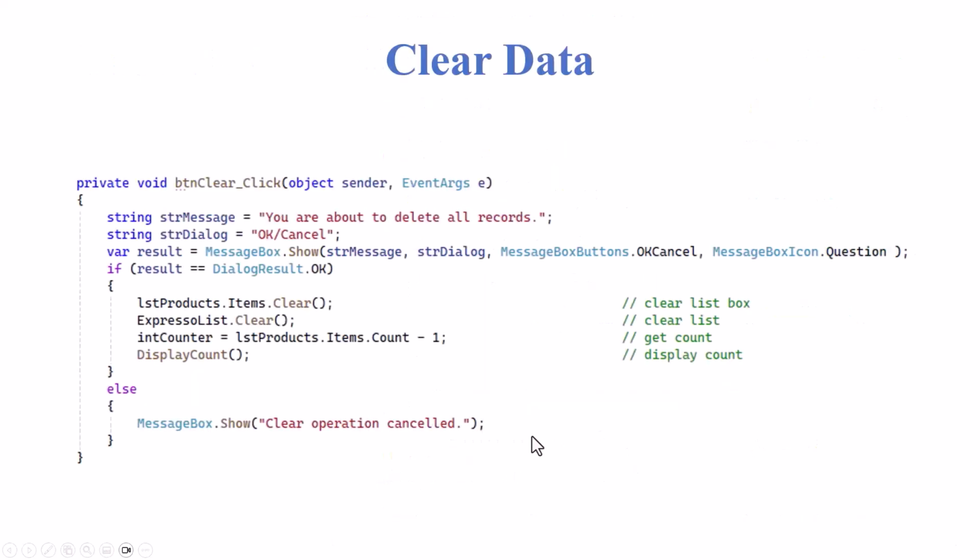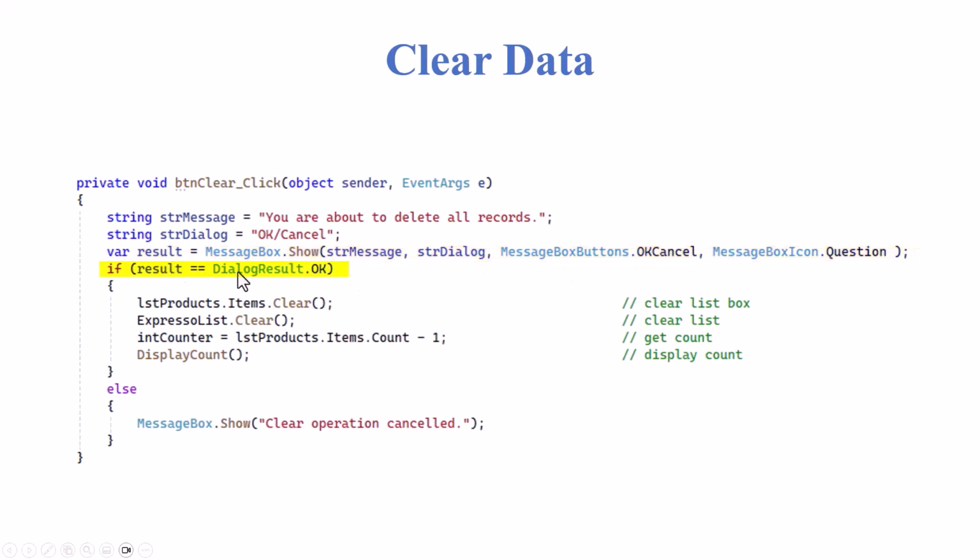To clear the data, pretty straightforward. We wanted to set up a message box here where we're going to warn the user that you're about to wipe everything out. So double check and make sure you're okay with this. So we set up a string message: You're about to delete all records. And our dialog is going to be an OK Cancel button. Our var result equals MessageBox.Show, string message, dialog, MessageBoxButtons.OKCancel. And we have a question mark up there.